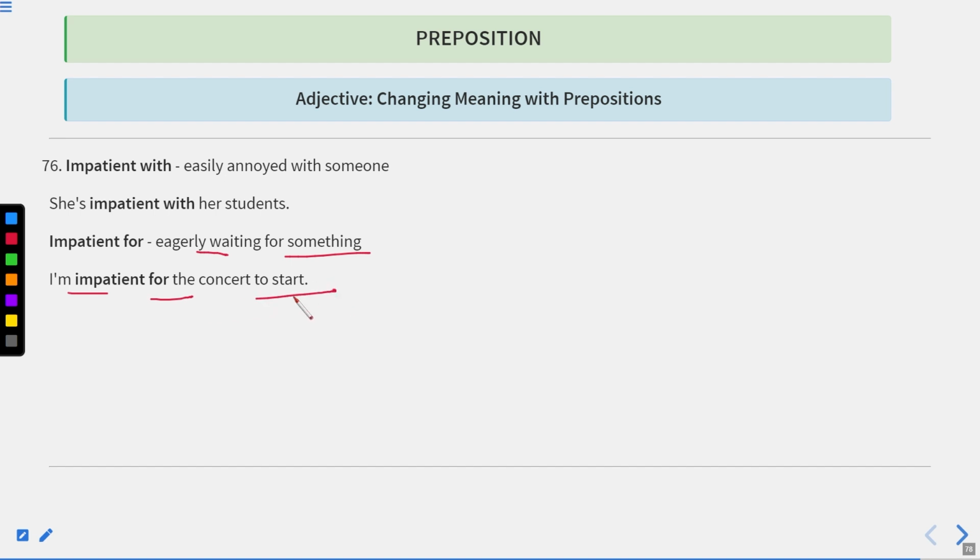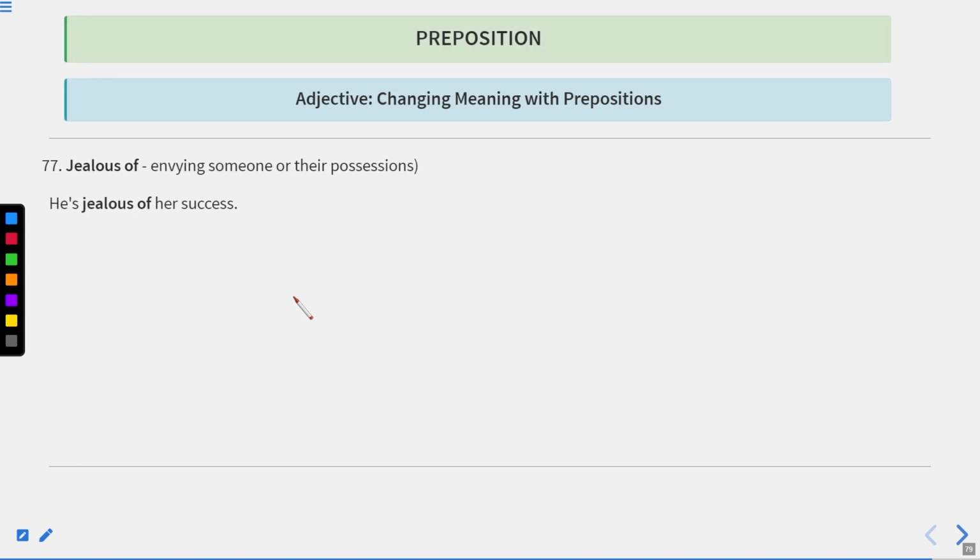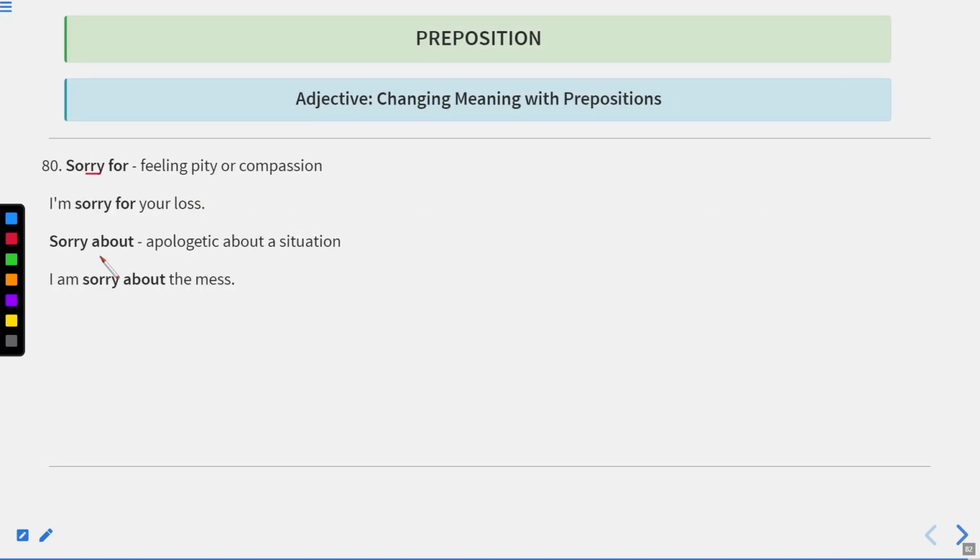Now let us move to the next one. Another phrase is jealous of, which means envying someone or their possessions. He is jealous of her success. Now let us move to the next one. Lack of, absence or deficiency of something. There is a lack of evidence. Now let us move to the next one. Late for, not on time for something. I was late for the meeting. Now let us move to the next one. That is sorry for and sorry about, feeling pity or compassion. I'm sorry for your loss. Sorry about, apologetic about a situation. I'm sorry about the mess.